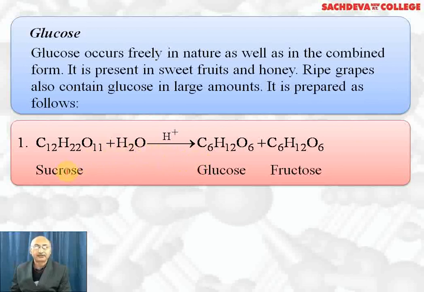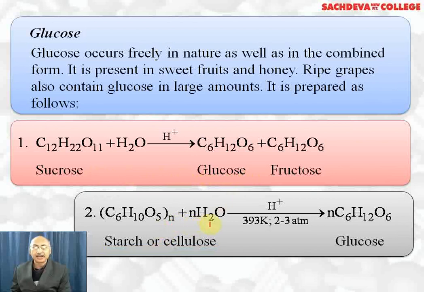Here sucrose is dextrorotatory. We get dextrorotatory glucose and levorotatory fructose. Because levorotatory fructose is formed to a greater extent, its optical rotation is more, so the mixture is levorotatory, and this process is also called inversion of sugar. That is, a dextrorotatory substance changes to a levorotatory mixture, and the mixture of glucose and fructose is also called invert sugar. Starch or cellulose on hydrolysis in presence of HCl at 393 Kelvin and 2 to 3 atmospheric pressure gives glucose.